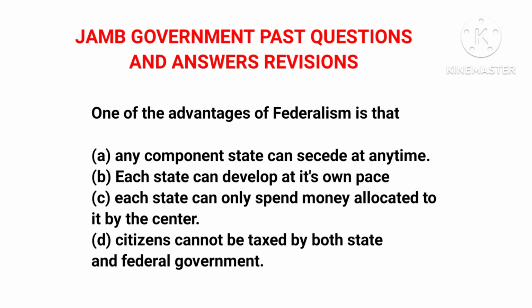In federalism, both the national government and the smaller political subdivisions have the power to make laws, and both have a certain level of autonomy from each other. The federal government makes laws, the state government makes laws, the local government can also make laws, and they enjoy some kind of autonomy from each other. The state is autonomous, the federal government is autonomous, the local government is autonomous. Now let's look at the options.